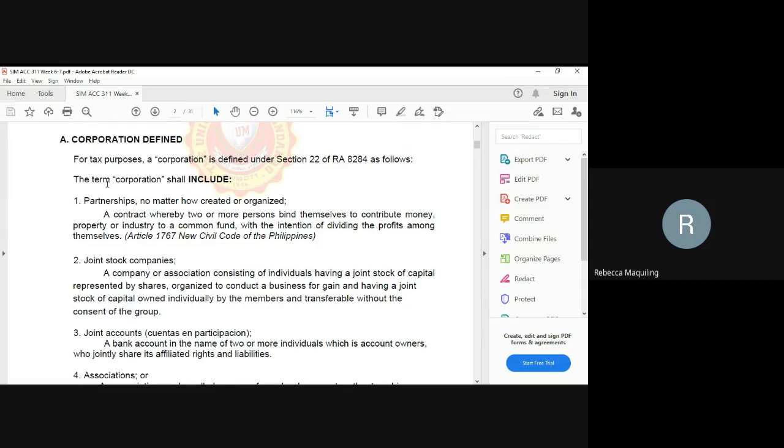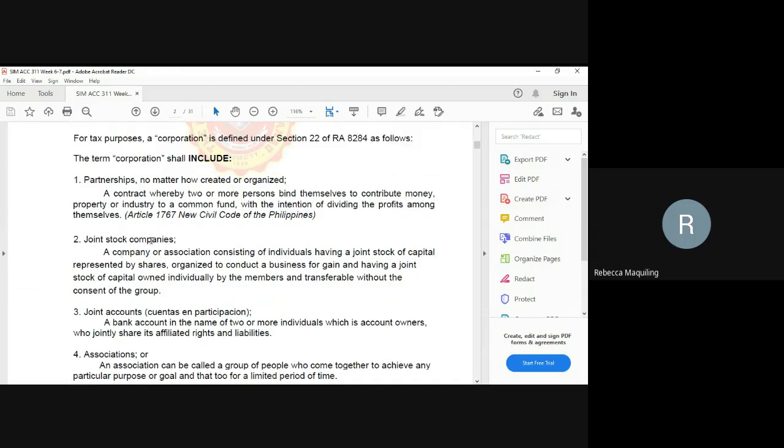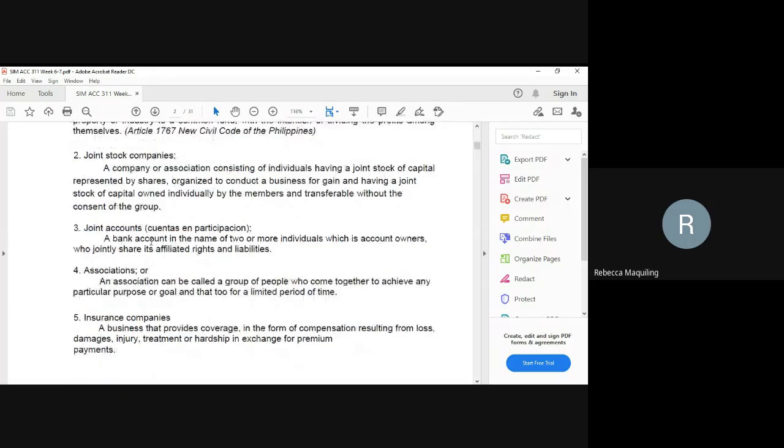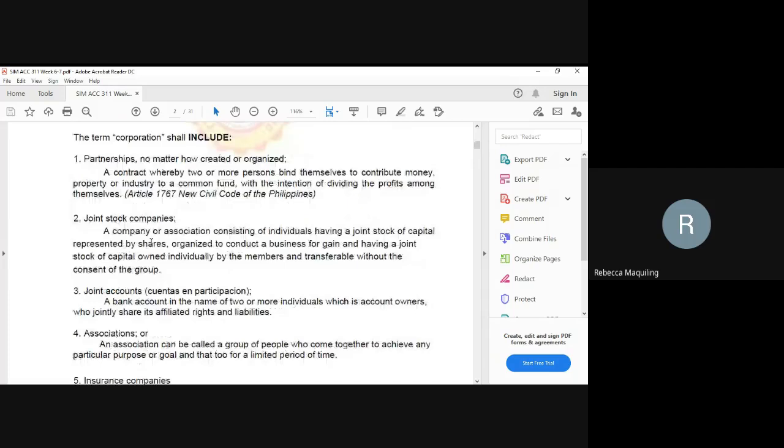So the term corporation shall include the partnership, the joint stock companies, joint accounts, association, insurance company. So we have five considered as corporation under tax law. Partnerships, no matter how created or organized.